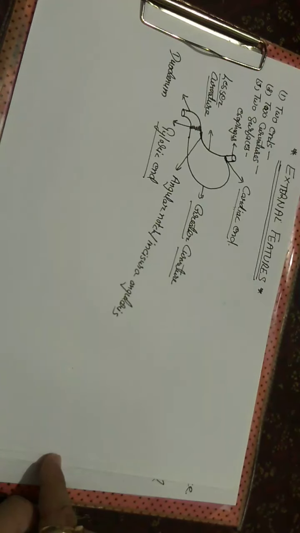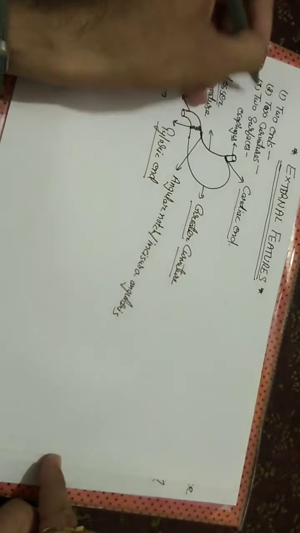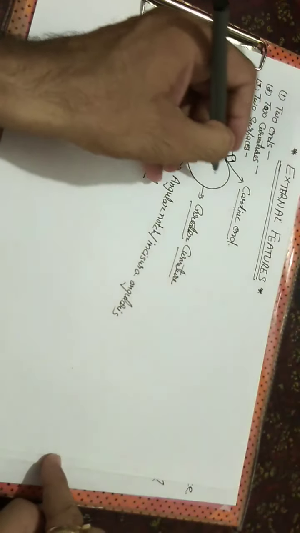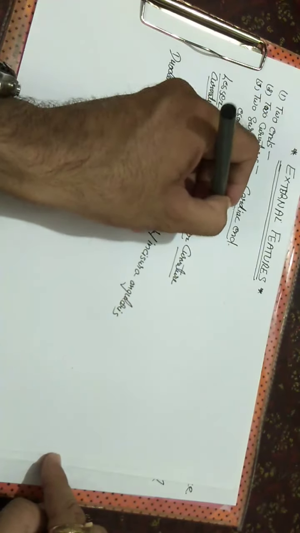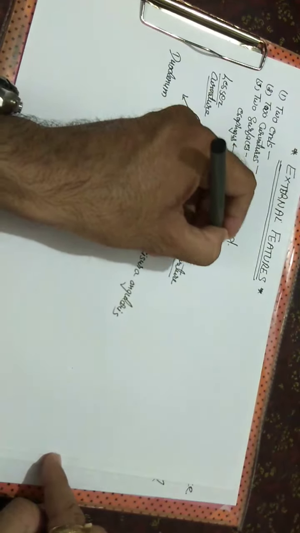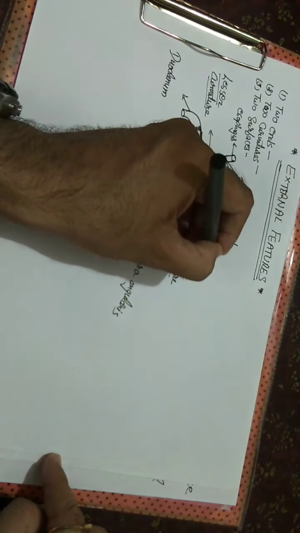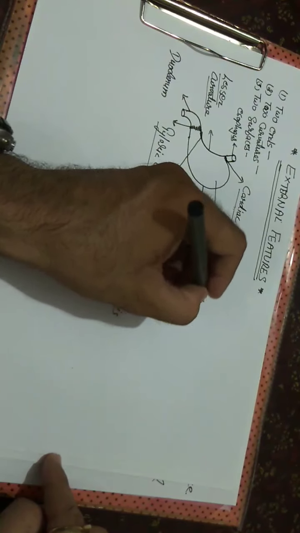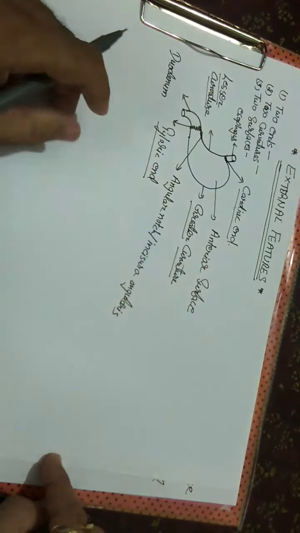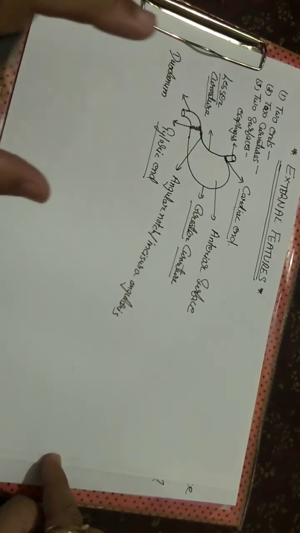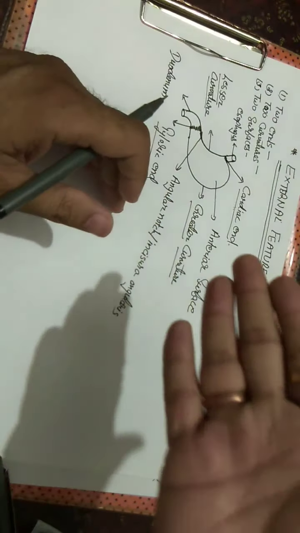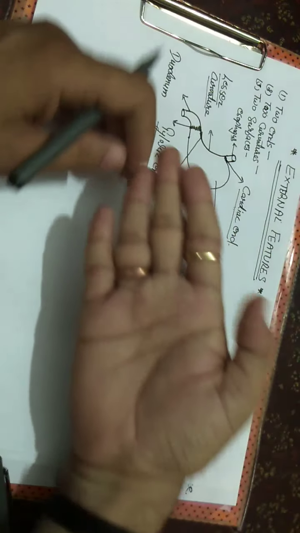Now we will discuss the surfaces of the stomach. The stomach also has two surfaces. This is the anterior surface, which faces forward and upward, somewhat forward and upward like that.